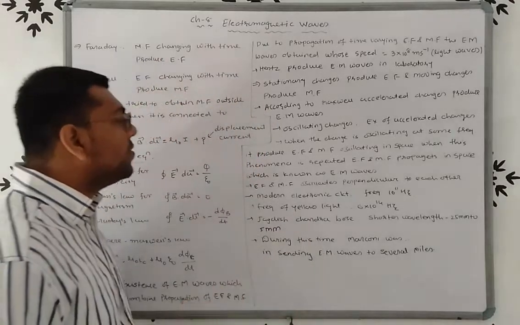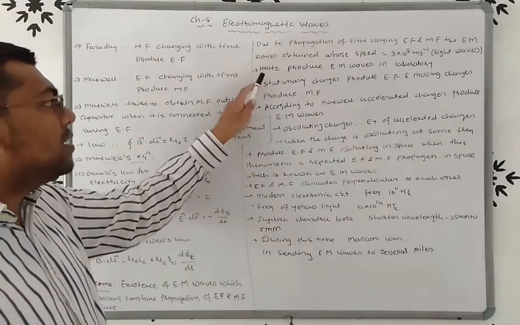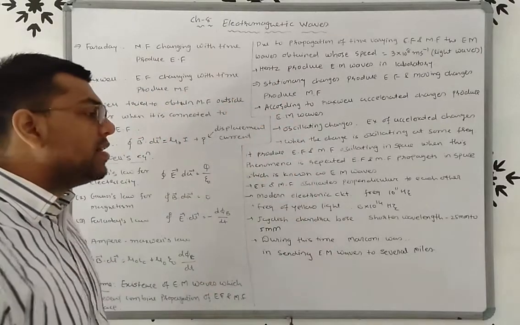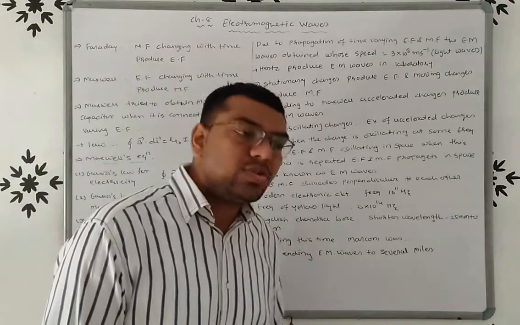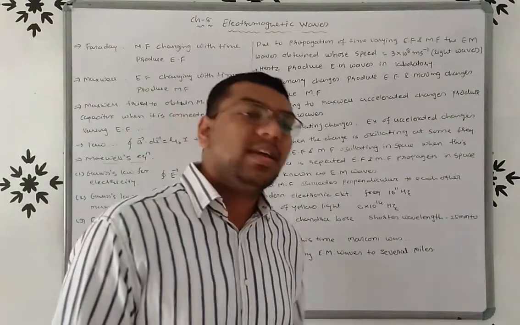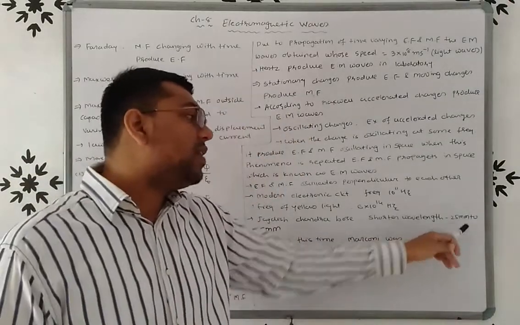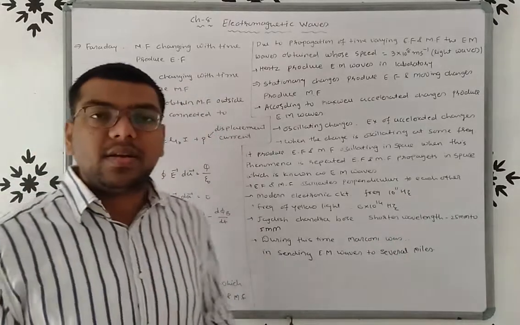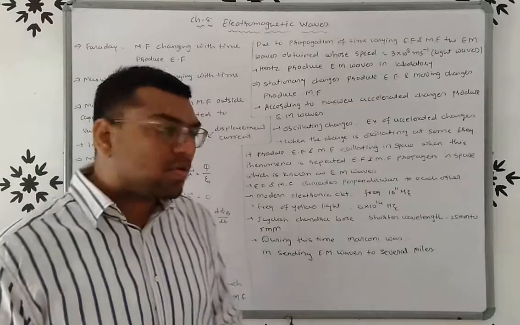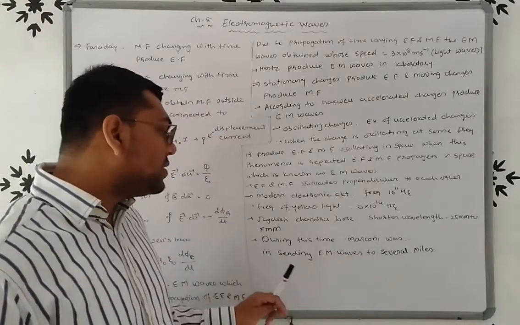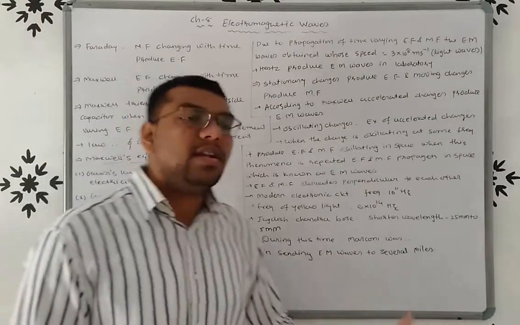So firstly, Hertz produced the electromagnetic waves in the laboratory. Then Jagdish Chandra Bose produced the EM waves having a shorter wavelength of 25 mm to 5 mm, right? And during this time, the Italian scientist Marconi was able to send the EM waves to several miles.